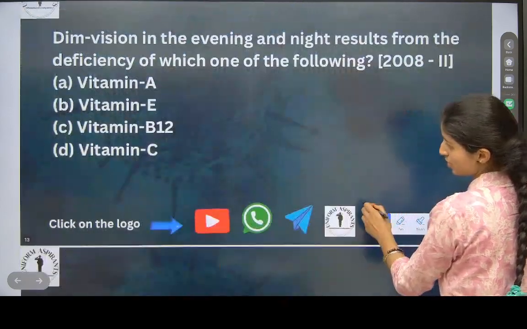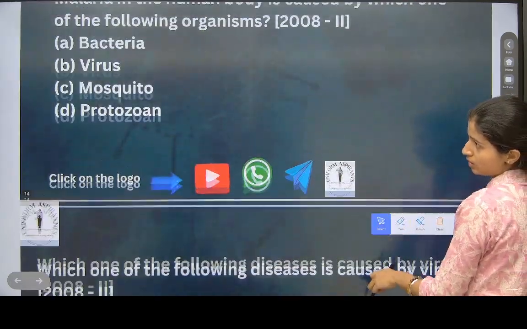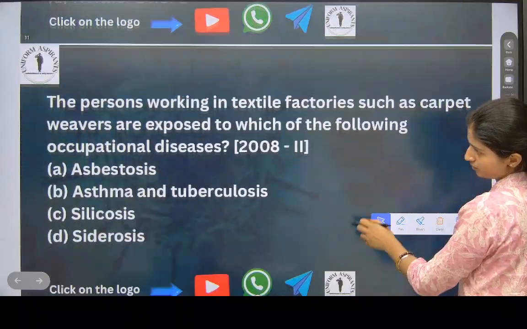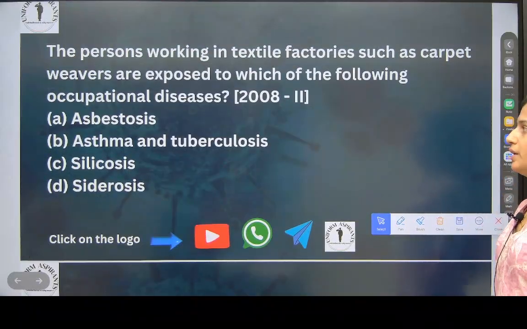There are many more questions. Okay, we need to speed up now. Next, they are easy only. These are some new questions. That's why it is taking time.